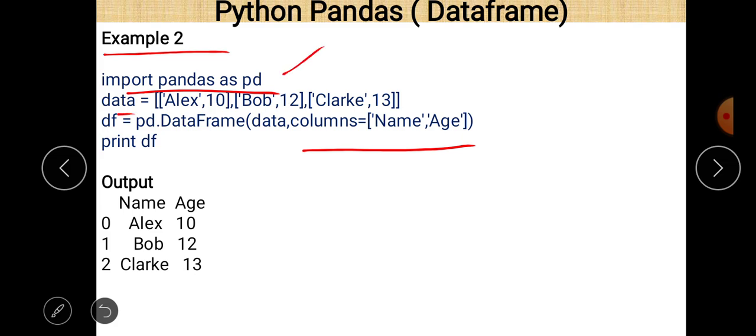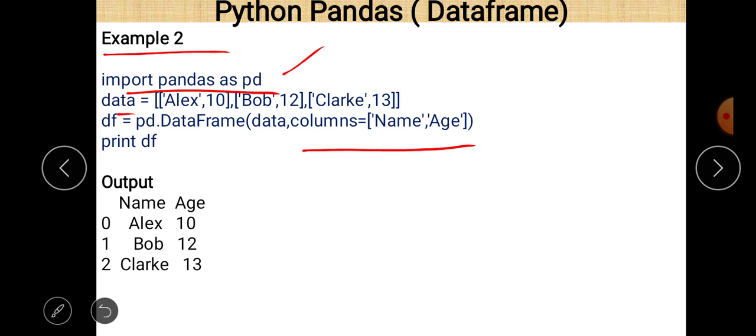We can see that there is a nested list containing 3 lists: Alex 10, Bob 12 and Clark 13. These are the data represented by different columns. The first is name and the second is age.